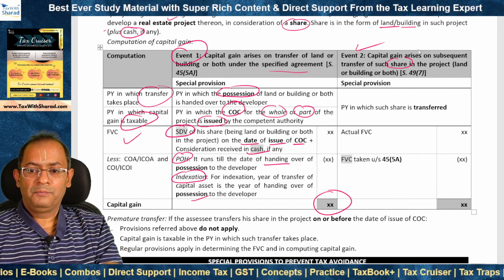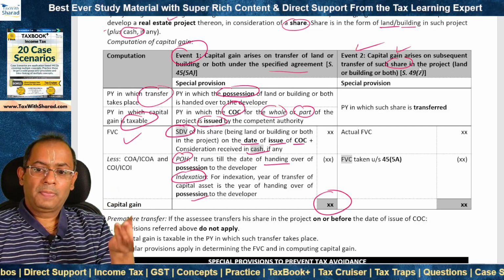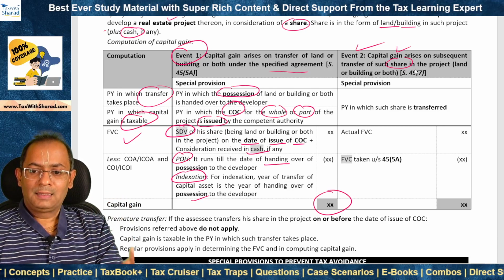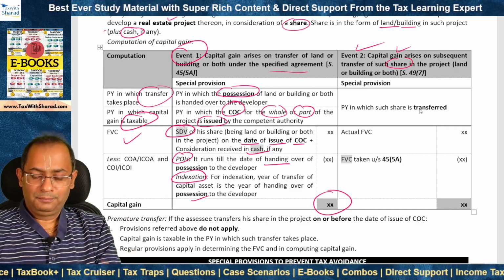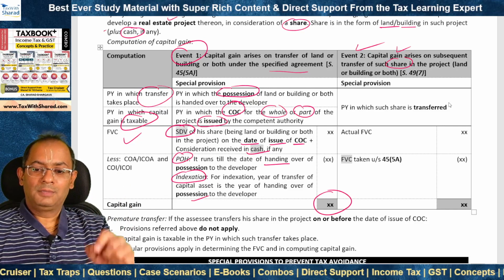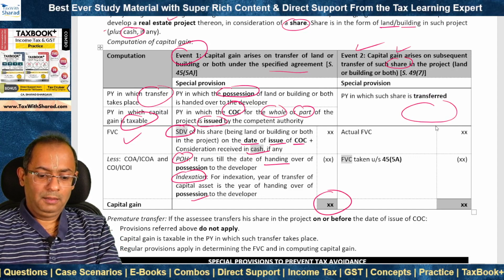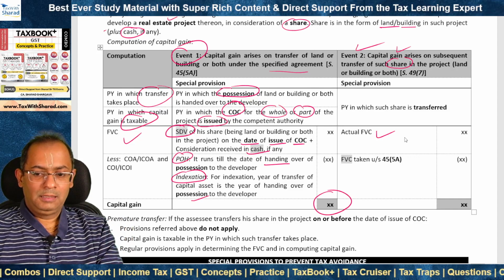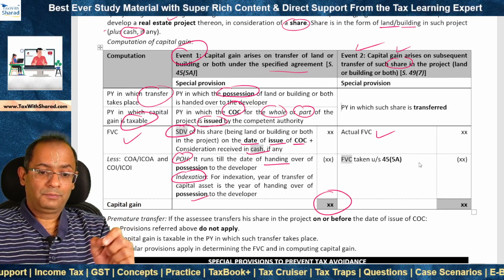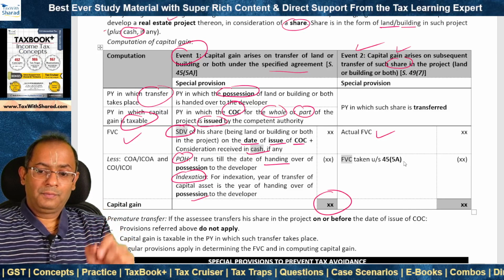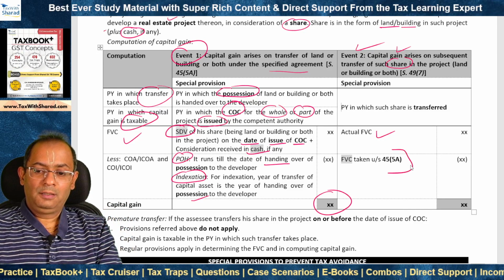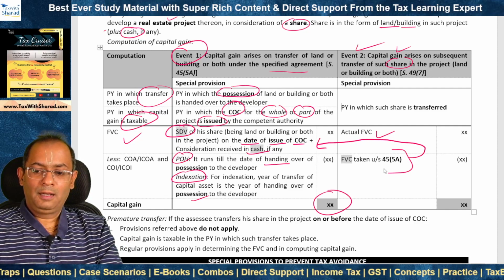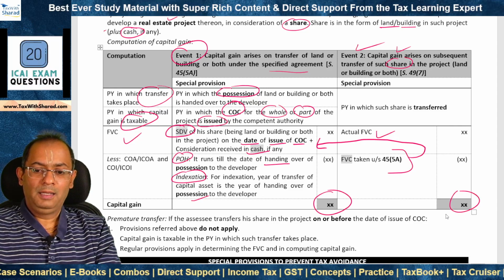Now subsequently, capital gain will again arise when such individual or HUF transfers or say sells his share in the project which he had received earlier. In that case, capital gain becomes taxable in the year of transfer. In the year of transfer, full value of consideration is the actual amount of consideration. But what is the cost? What is the cost that is taken? It is taken to be the full value of consideration taken earlier under section 45(5)(a). So what was taken as FVC earlier now becomes the cost, and accordingly capital gain is computed.